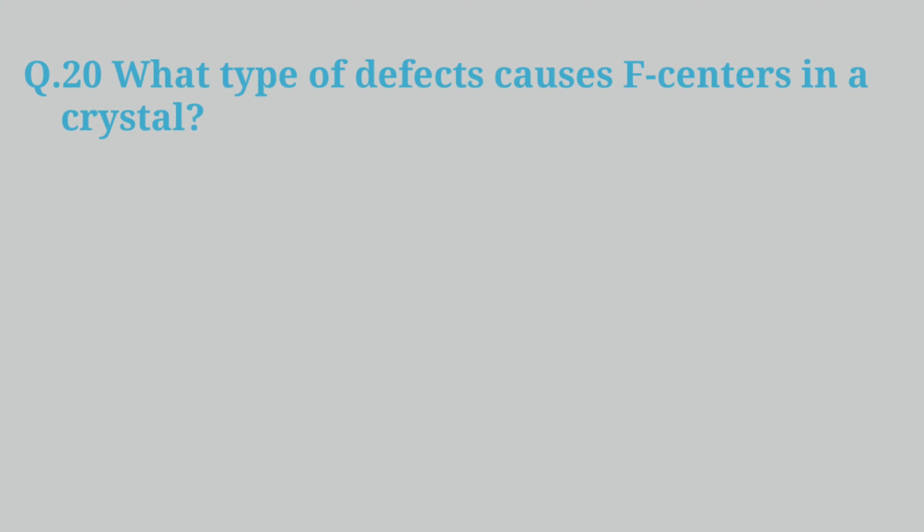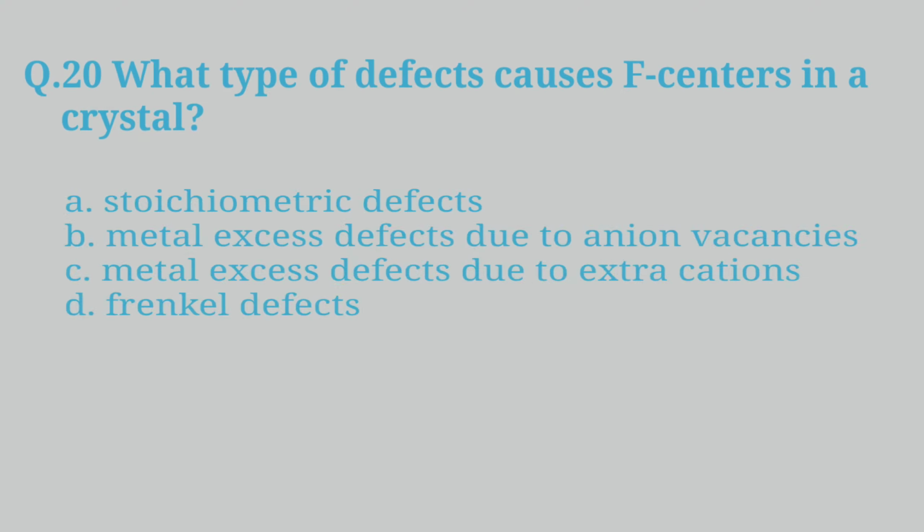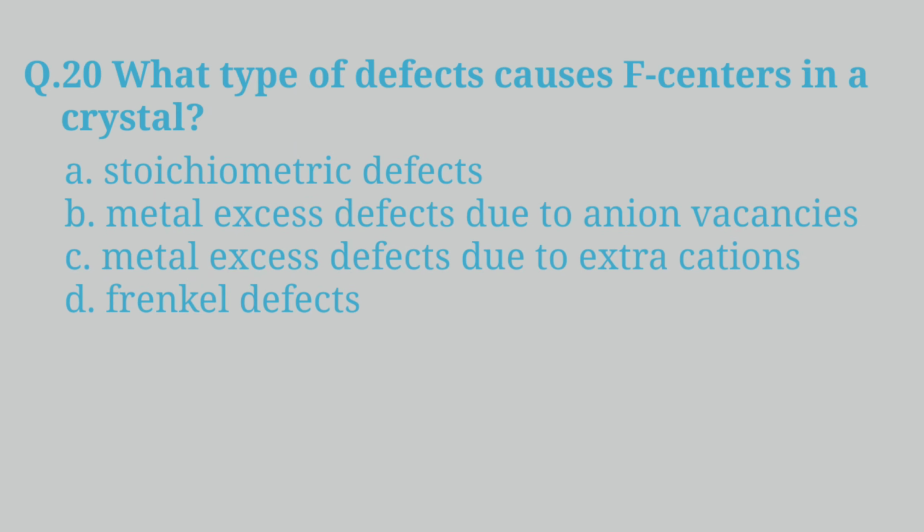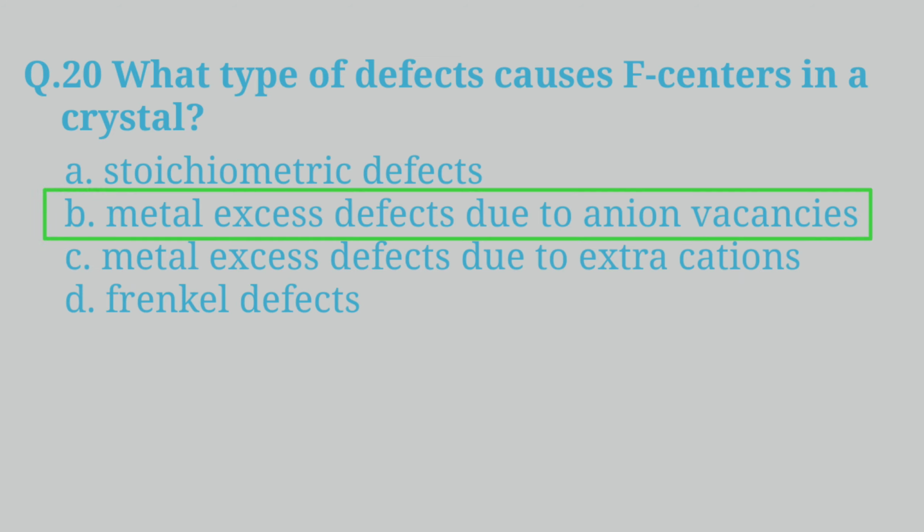Question 20. What type of defect causes F centers in a crystal? A. Stoichiometric defect, B. Metal excess defect due to anion vacancies, C. Metal excess defect due to extra cations, D. Frenkel defect. And the answer is metal excess defect due to anion vacancies.